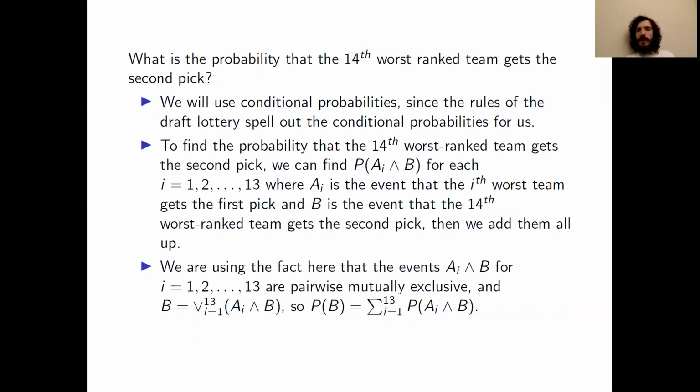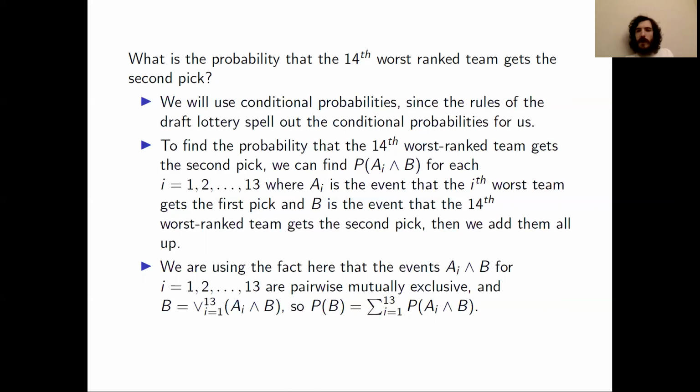In other words, if B is true, then A_i and B must be true for some i between 1 and 13. And if A_i and B is true for some i from 1 up to 13, then B must also be true. So B is actually equal to that disjunction of A_i and B.